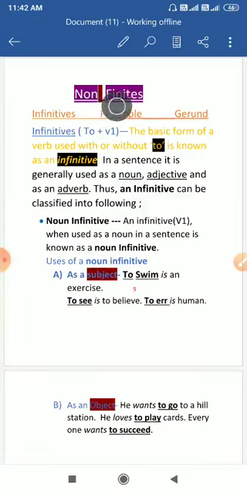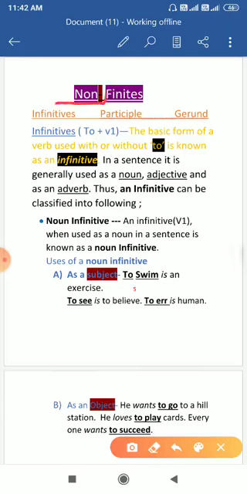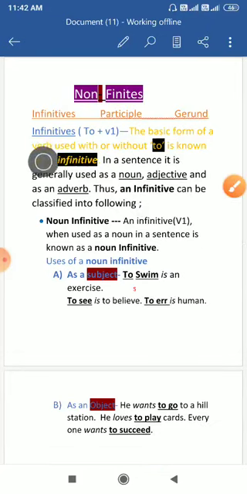Non-finite verbs are of three types. First, infinitives. Second, participle. And third, gerund. Once again, there are three kinds of non-finite verbs: infinitives, participle, and gerund. In the copy you all will note it in this way. So students, first we will read the infinitives.